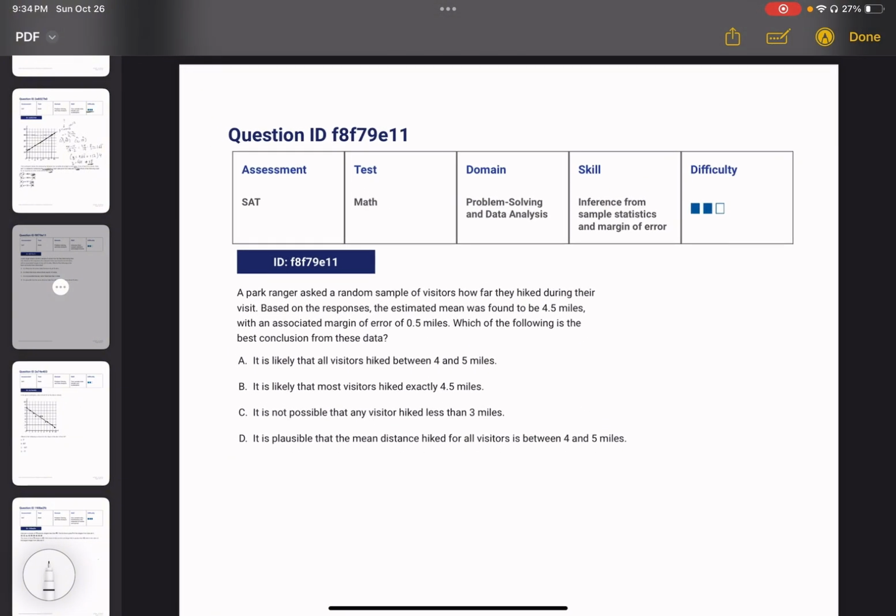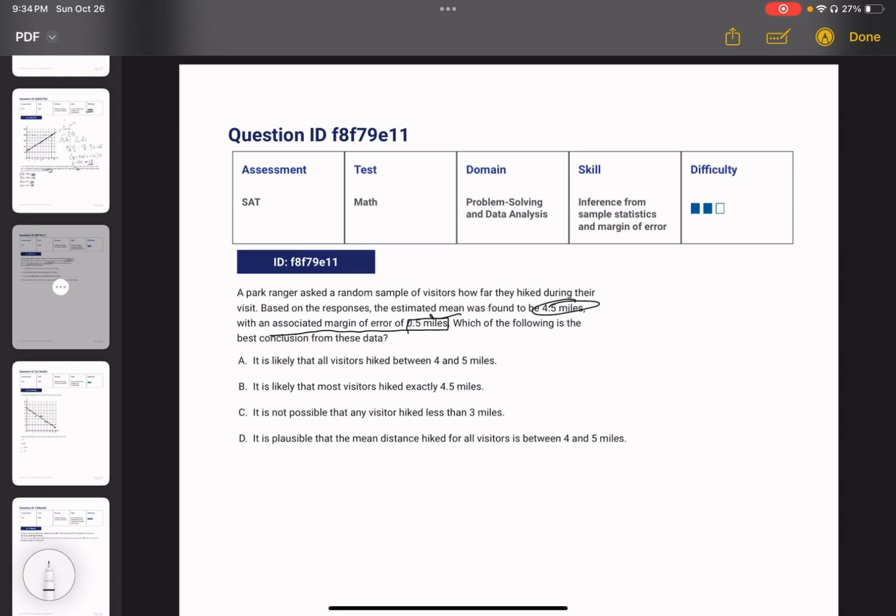Okay, next problem. A park ranger asked a random sample of visitors how far they hiked during their visit. Based on the responses, the estimated mean was found to be 4.5 miles, with an associated margin of error of 0.5 miles. Which of the following is the best conclusion from these data? Okay, A, it is likely that all visitors hike between 4 and 5 miles.